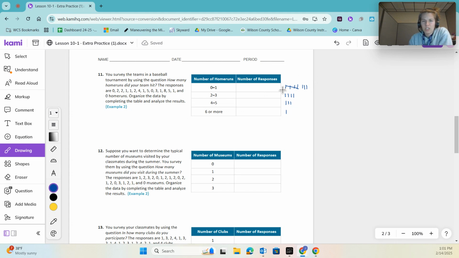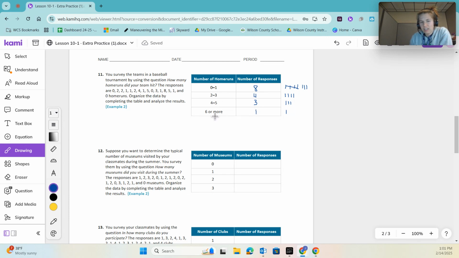So home runs we have 8, 4, 3, and 1. Again here I would say half the teams scored 0 or 1 home run. That's another way to analyze that data.